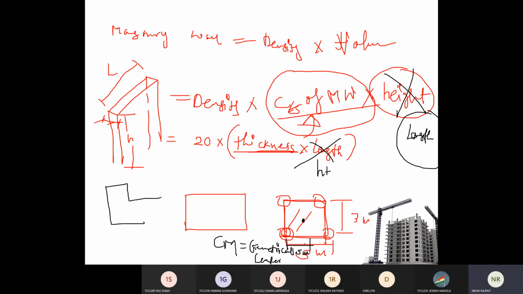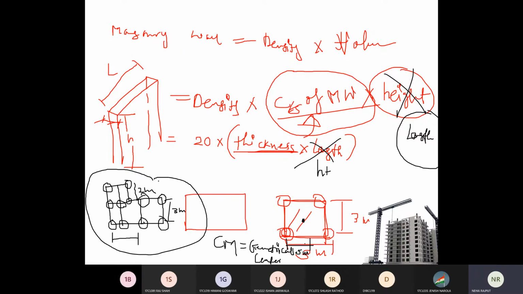If you have this kind of irregular building where you have columns placed at each and every corner, suppose columns are everywhere, right? But as this is an irregular building, the center of mass will be at this point, and the center of stiffness will be elsewhere. If it is 2 meter and 3 meter, then you cannot easily identify where the center of mass will be. So in that case you need to perform the calculation that we have made in the Excel sheet.